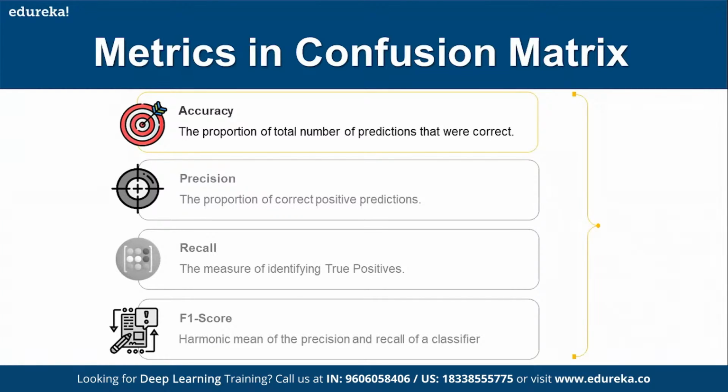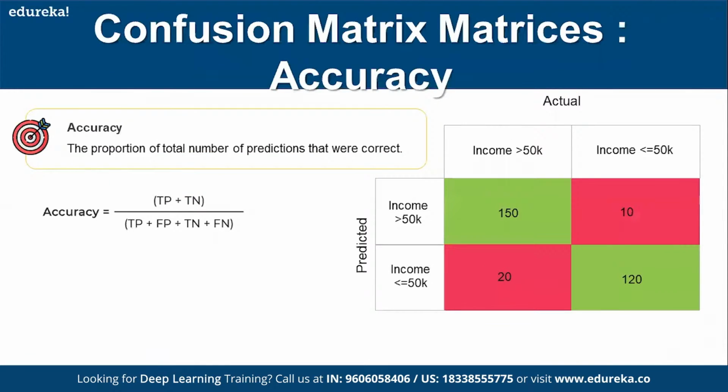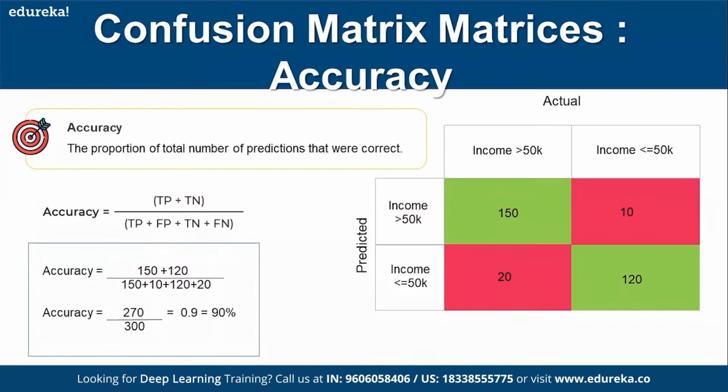Accuracy tells you the proportion of the total number of predictions that are correct. The formula is nothing but the true positives plus true negatives, which means how many times both you and the machine learning model gave the correct values, so there is no dissimilarity, divided by all the different possibilities. That will give you the accuracy, something like 90%.